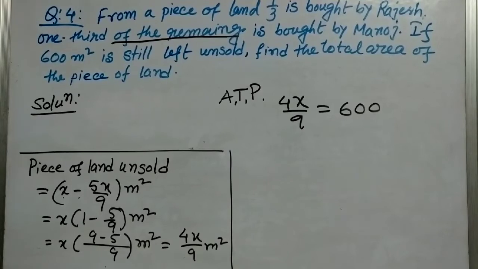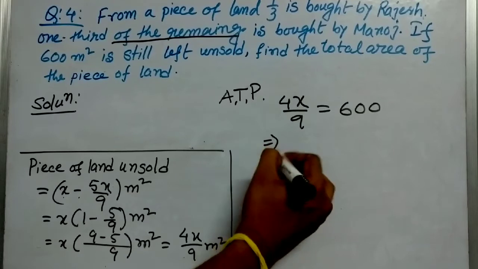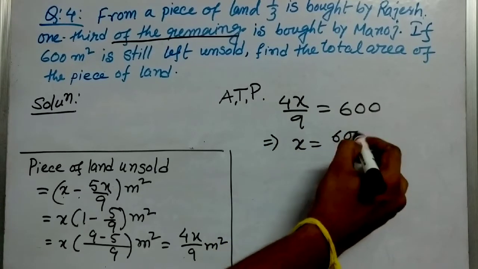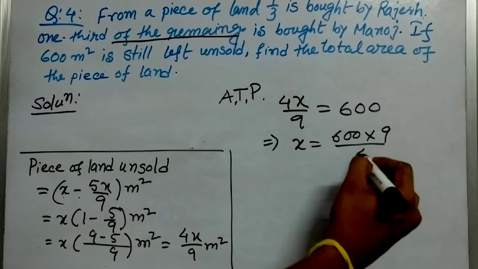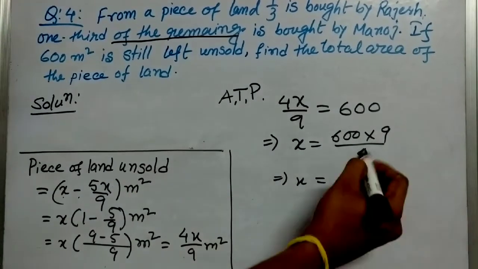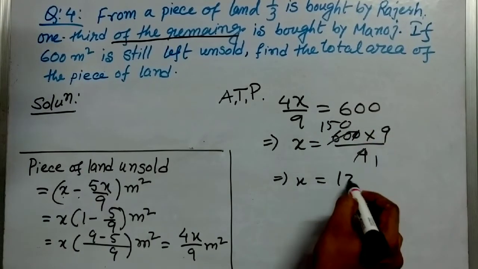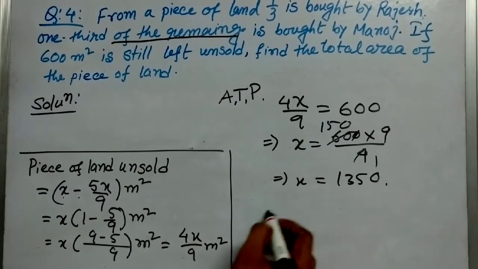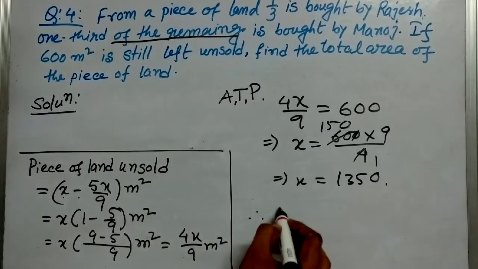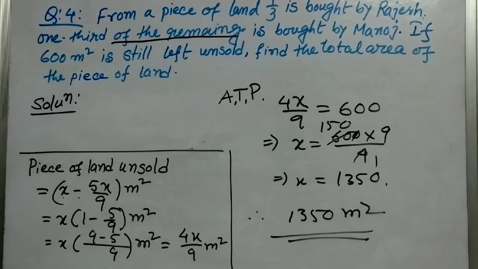Now according to the problem, this 4x by 9 is 600 meter square because it is unsold. So x will be equal to 600 into 9 by 4. So it is 150, and 15 into 9 is 135, with a zero. Therefore, the total piece of land is 1350 meter square. This is the answer. This is the last video on fractions. Thank you for watching this video.